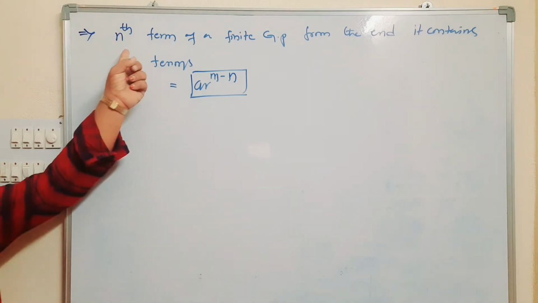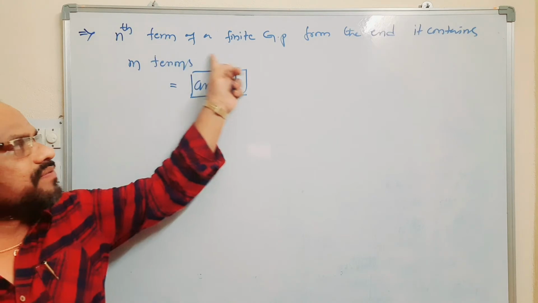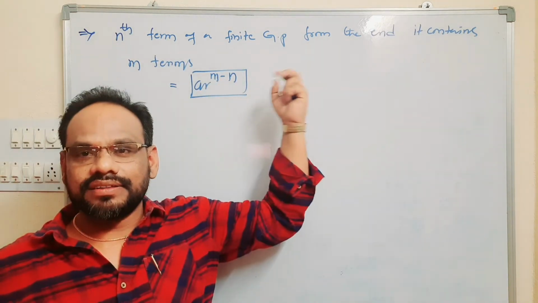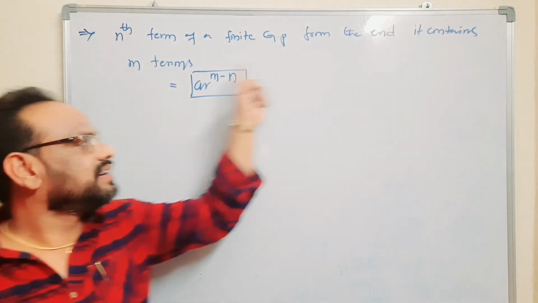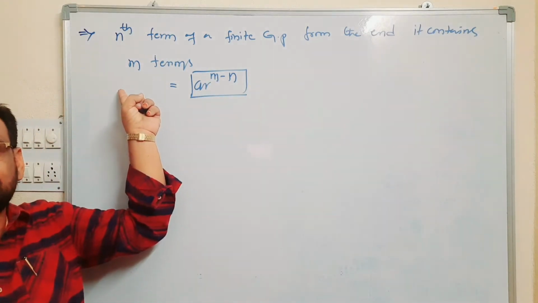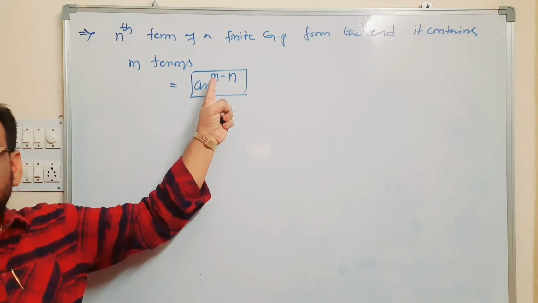Listen here. The nth term of a finite GP from the end, if it contains m terms, then the formula is AR power m minus n.